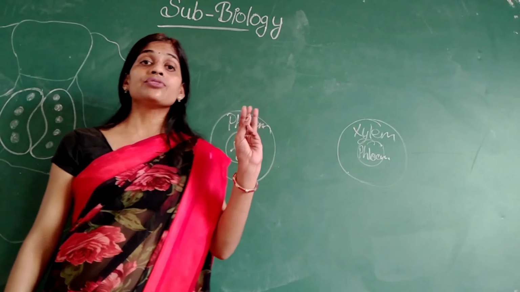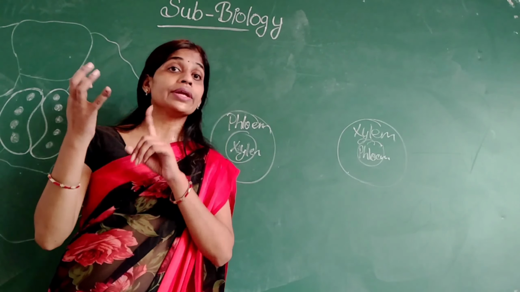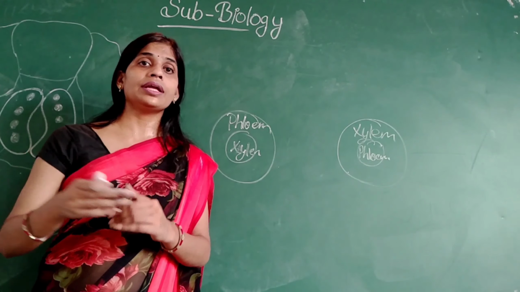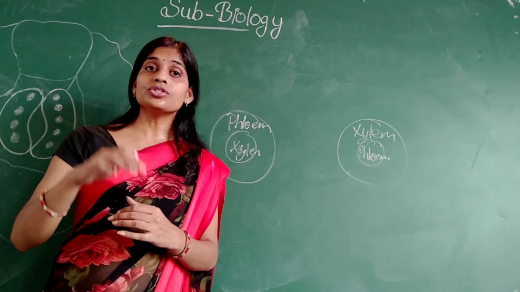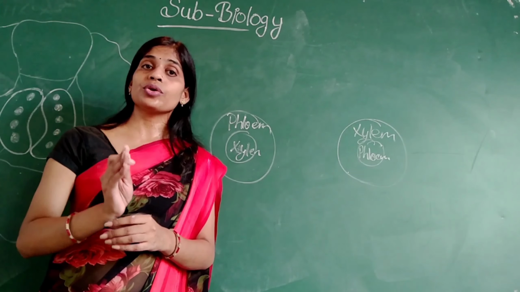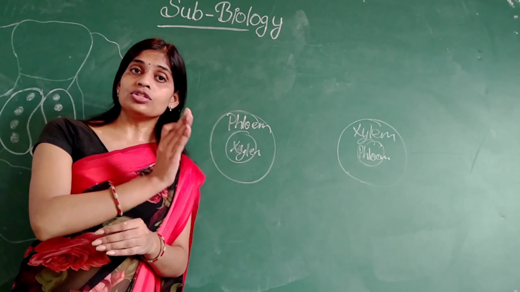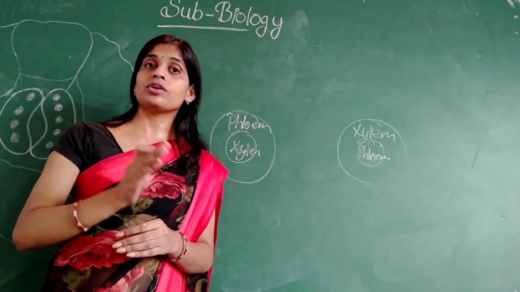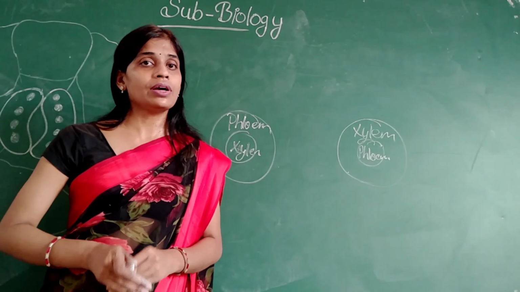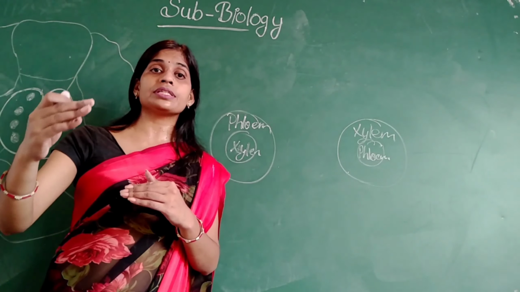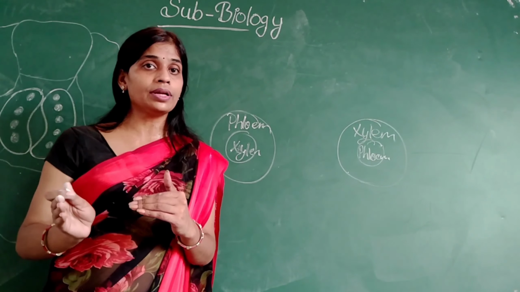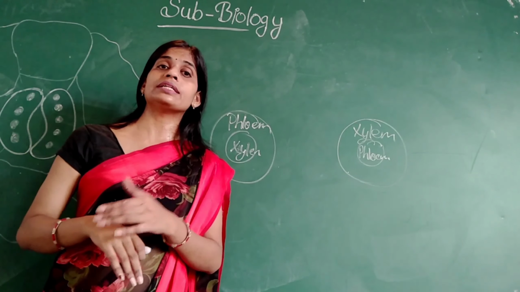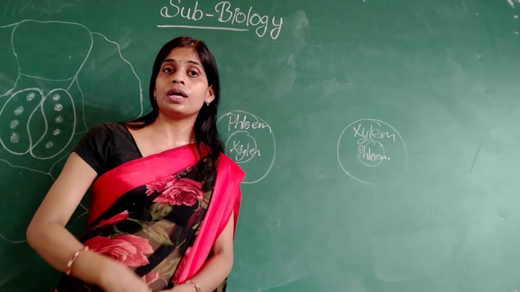So we have learned the three types of vascular bundle. The first was the radial vascular bundle, in which the xylem and phloem are present at particular intervals. The second was the conjoint vascular bundle, which can be conjoint open or conjoint closed. How can we tell conjoint open from conjoint closed? By the presence of the cambium. Whenever the cambium is present in between the xylem and phloem, it is called the conjoint open vascular bundle, and whenever the cambium is absent in between the xylem and phloem, it is called the conjoint closed vascular bundle.